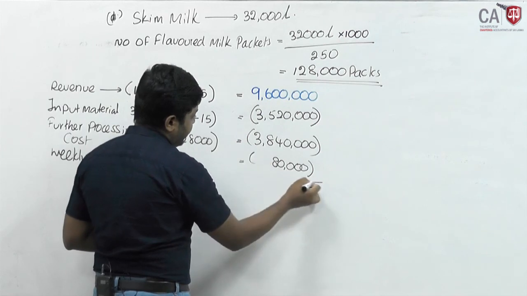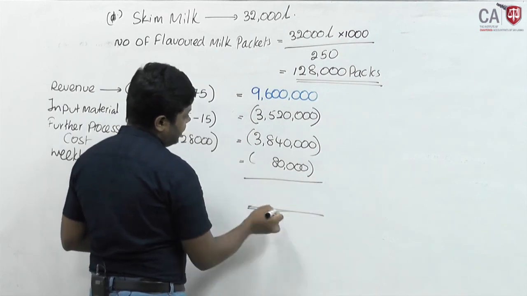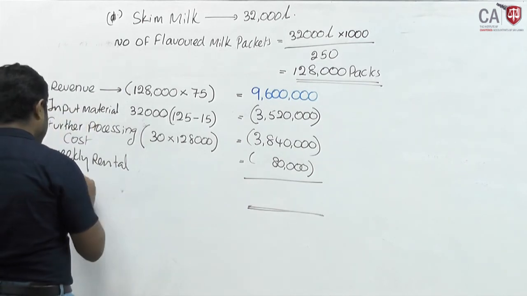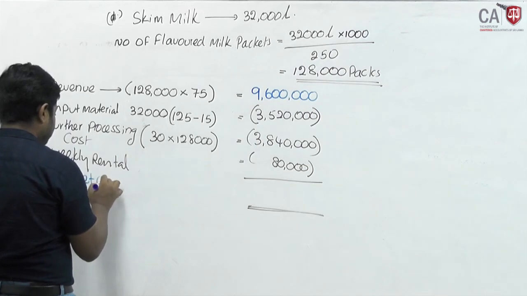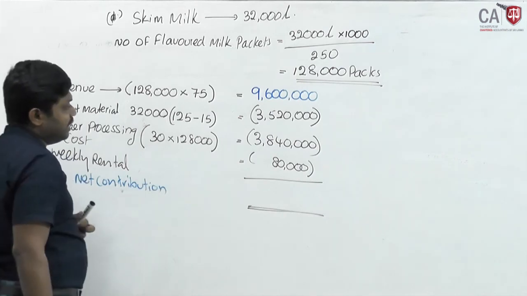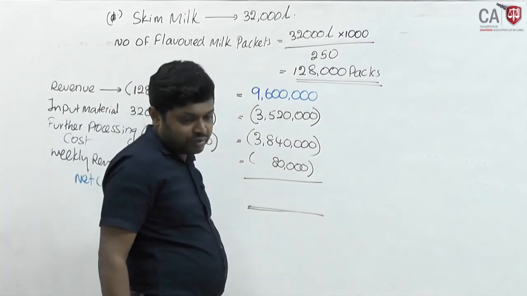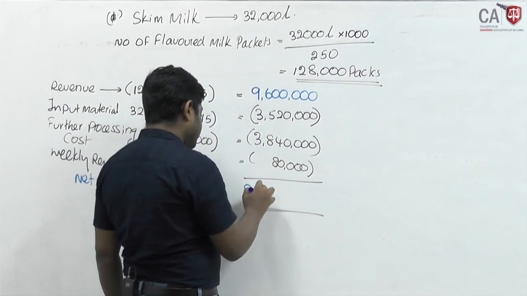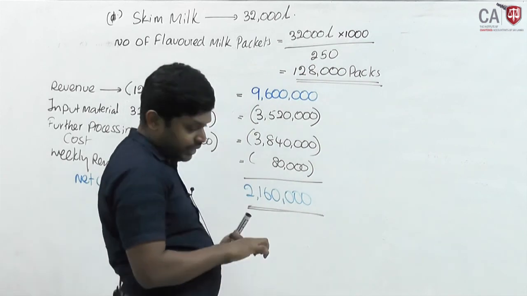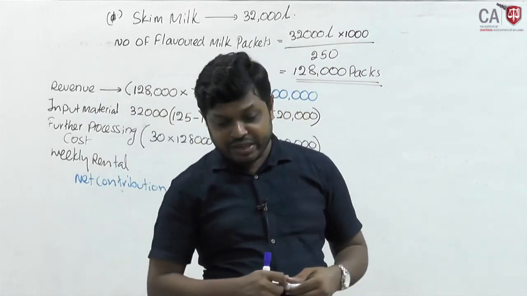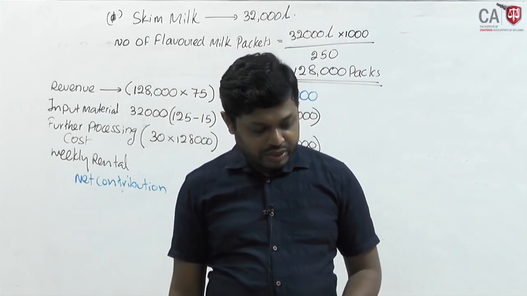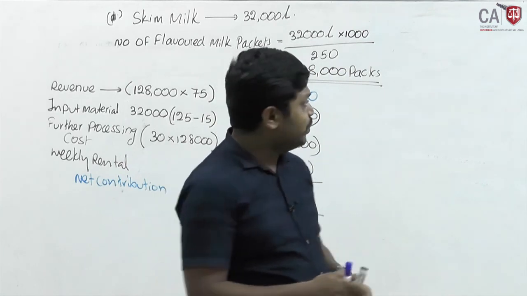This is the net profit of the investor. Depreciation should be excluded. This is the contribution. Okay. Net contribution. The investor will earn a weekly total amount of 2,160,000. This is the weekly net profit or weekly contribution. Now you need to see whether this is acceptable to DPL.